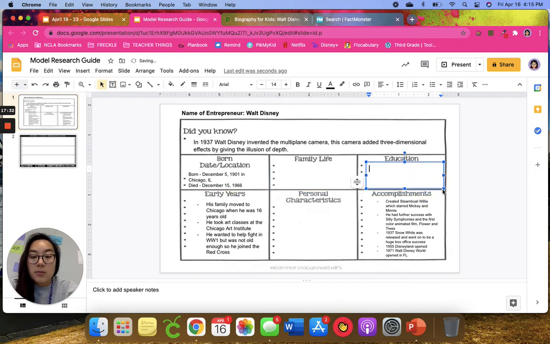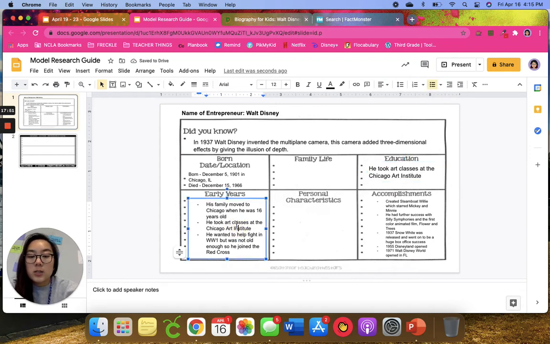And over here, he took art classes at the Chicago Art Institute. So I know I put it under early years, but I think it's going to fit better in education. So I'm actually going to move this and just take this part out.